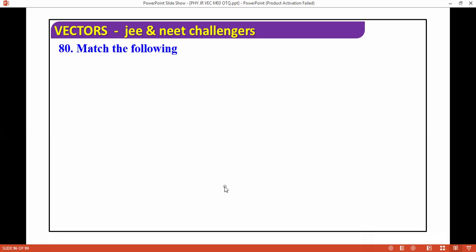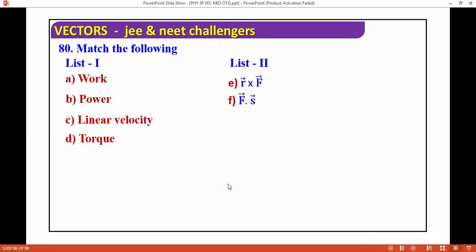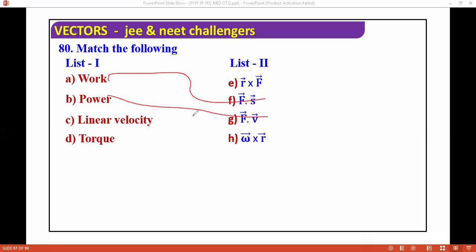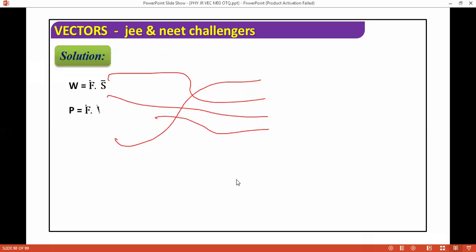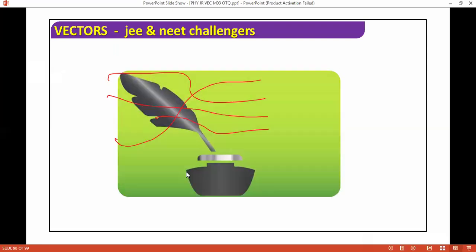Next, work, power, linear velocity, torque. See, you can do this question again. Work is what? F dot S. Power is what? F dot V. Linear velocity is what? Omega cross R. And torque is what? R cross F. So you should know all this.